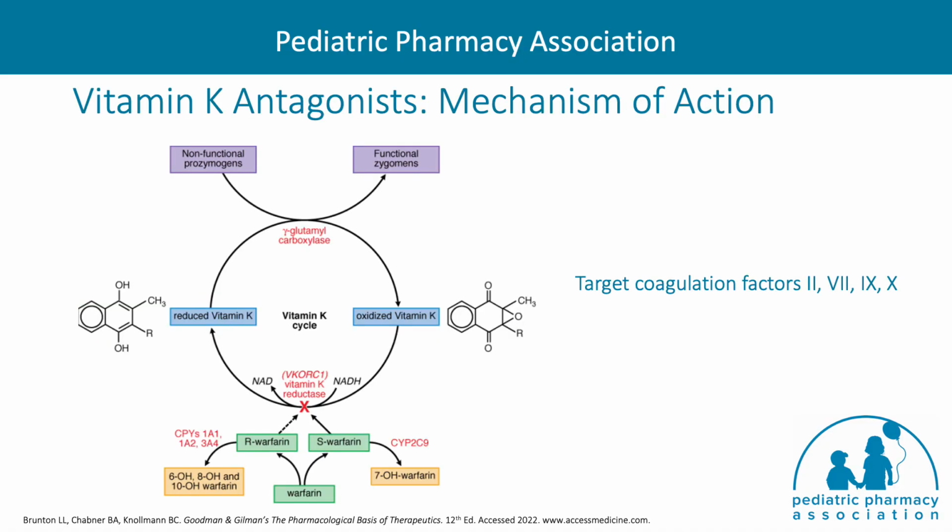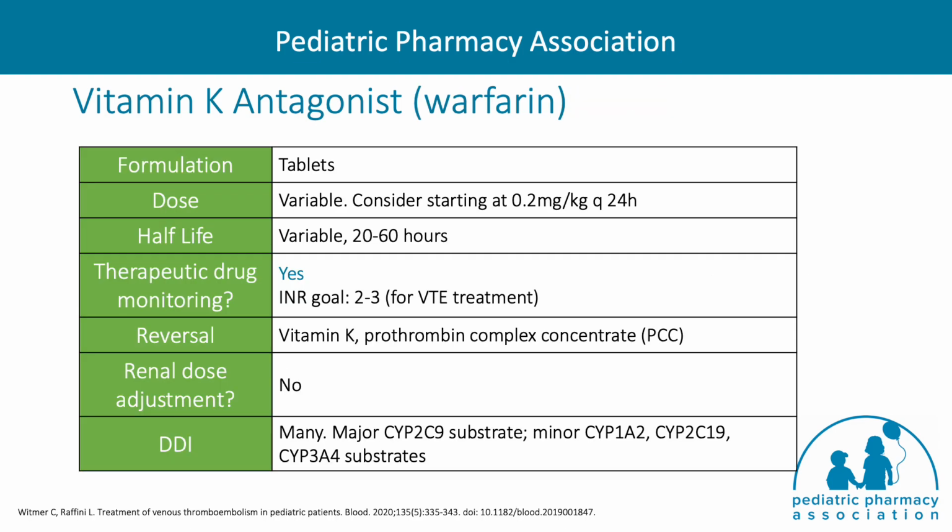The first oral agent is vitamin K antagonist, or warfarin, which competitively inhibits the enzyme vitamin K epoxide reductase complex 1, and through this inhibition, warfarin depletes the reduced vitamin K that is a required cofactor for vitamin K-dependent coagulation factors, which include factors 2, 7, 9, and 10. Warfarin remains the mainstay for oral anticoagulation in the pediatric population.